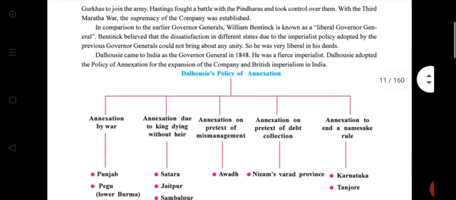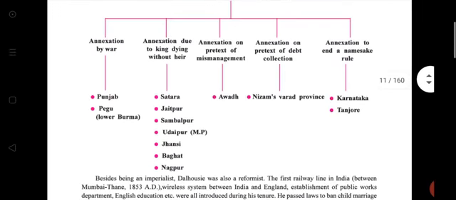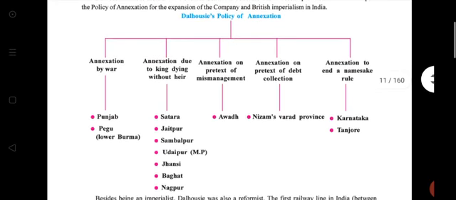Now, Dalhousie's policy of annexation. Annexation by war, and due to the king dying without an heir, then on the pretext of mismanagement, the pretext of debt collection, and namesake rule. See, this chart is very important for examination. So write this chart two times in your rough book, and try to learn it, because it is very important for examination. That's why I am forcing you. Please learn this chart.